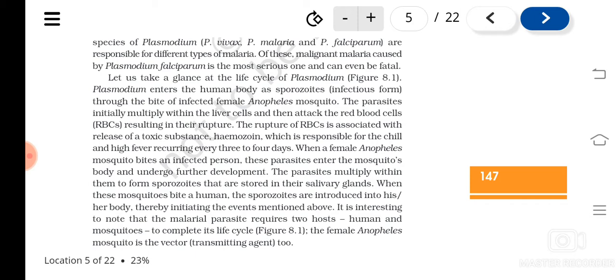They complete their asexual phase in the human body. Then they enter into the sexual phase. They produce gametocytes, and these gametocytes will be taken by the mosquito, and in the mosquito they complete their sexual phase of the life cycle, and then they enter into the salivary gland of the mosquito.